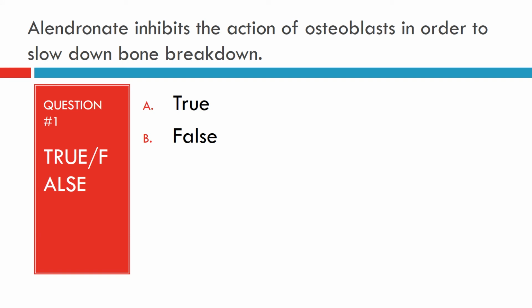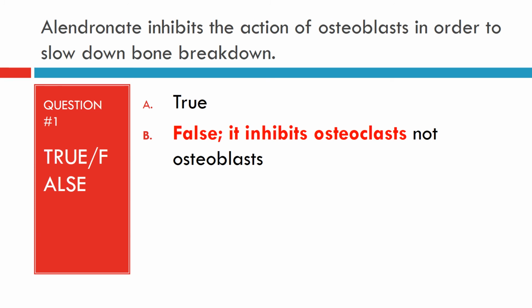Now let's answer some questions. Alendronate inhibits the action of osteoblasts in order to slow down the bone breakdown. True or false? It is false because alendronate inhibits the action of osteoclasts in order to slow down the bone breakdown.